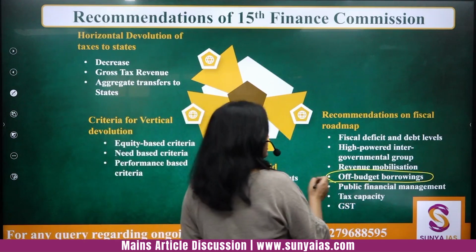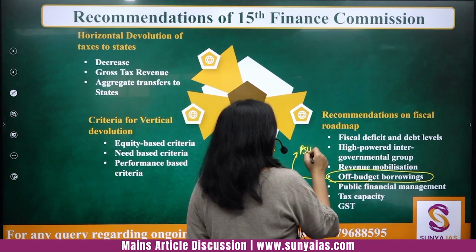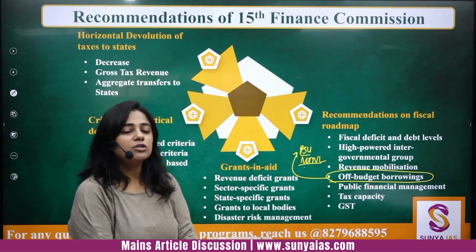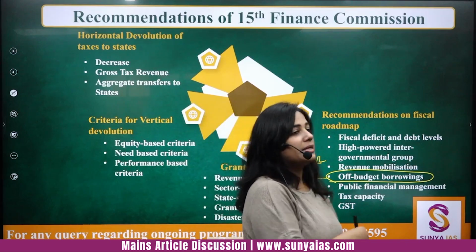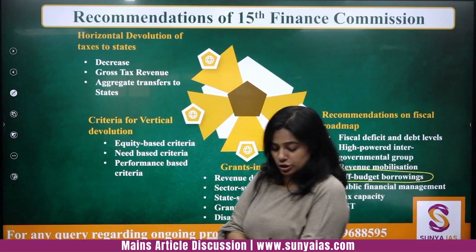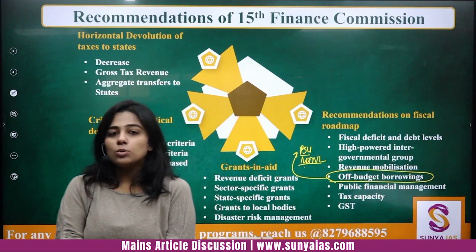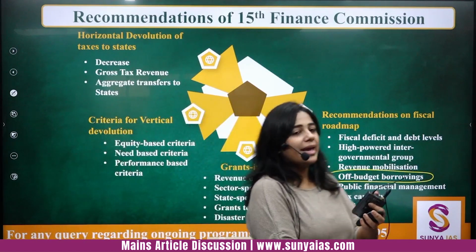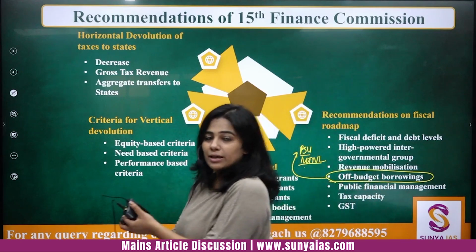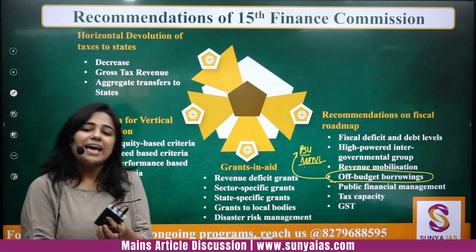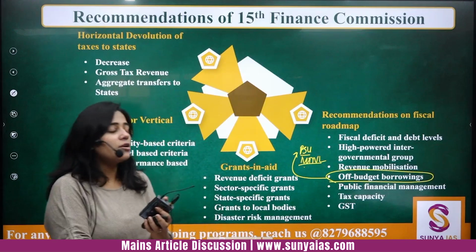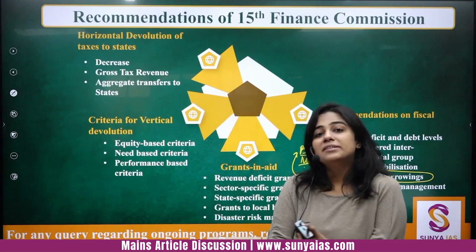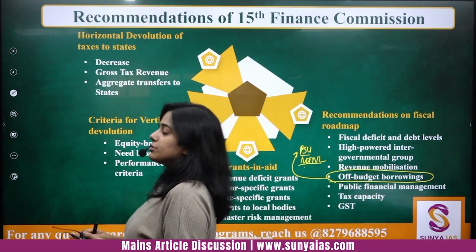Let's say there is a public sector undertaking like MTNL, and because of its terrible profitability, in fact its loss-making nature, it is taking loans. Now what the government does is, the government is not giving any loan to MTNL, but the government is giving a guarantee that if you are not able to give back the loans, if you are not able to pay the interest, we will pay the interest on your behalf.